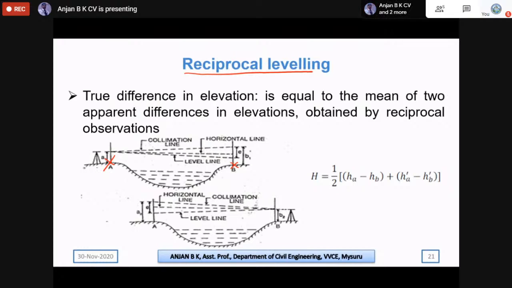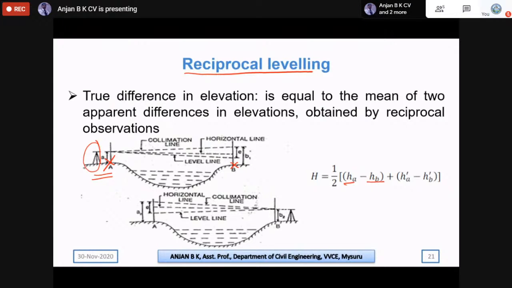In the first stage, we set up our instrument near A and observe the readings at A and B. Let us say the readings taken when the instrument is placed near A are HA and HB.